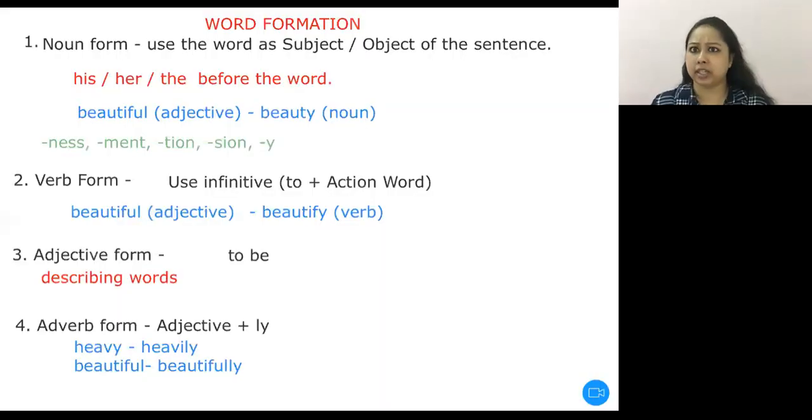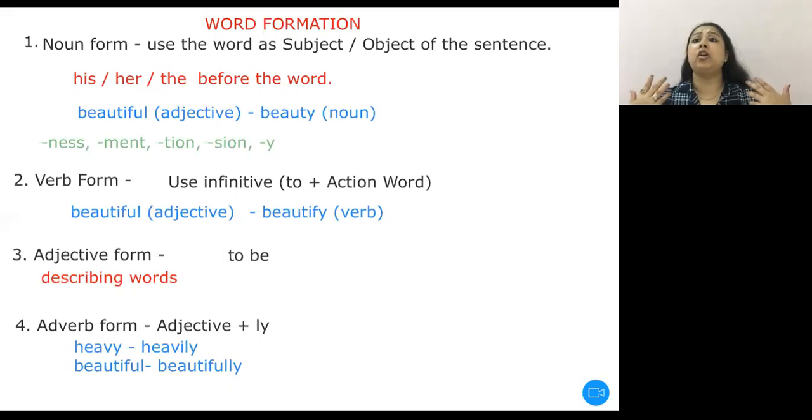Now, when we talk about subject-verb agreement, the next important thing I'm taking up is word formation. You must have learned in your earlier days that one single word can be used as a noun, as a verb, or as an adjective.